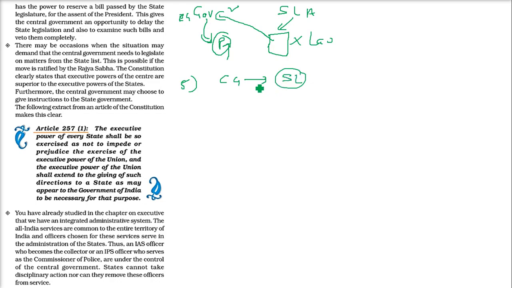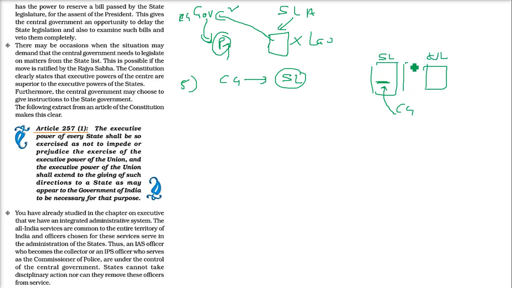Now the constitution clearly states that the executive power of the center is superior to the executive power of states. So as I said, the state list is there and the union list is there. Now the central government is making a law which is on the state list. The state can always go to the court.